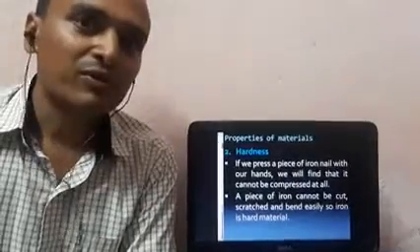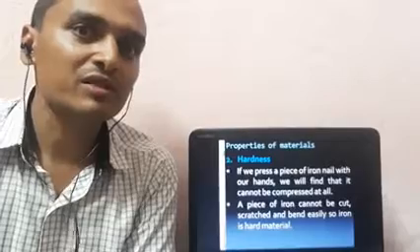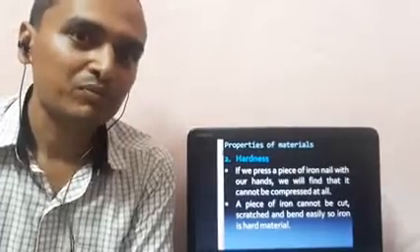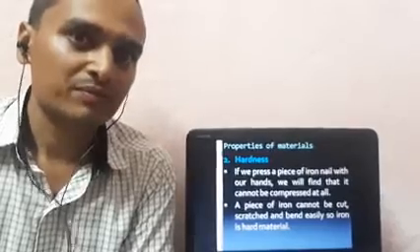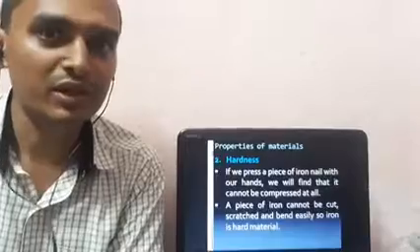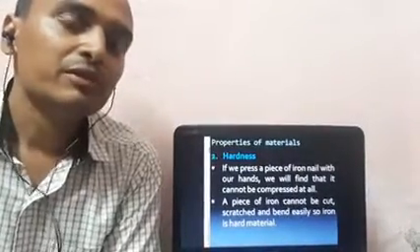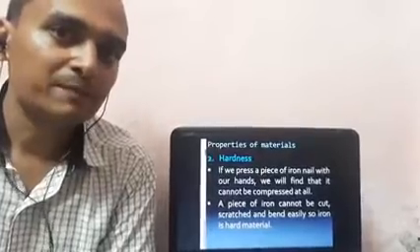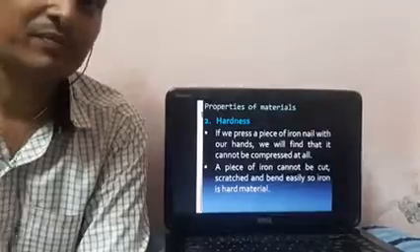Our chapter number 4, sorting materials into groups. In the last video, we discussed the properties of material, and the first property we discussed is appearance. And I have given some task also. I hope that all of you have done it. In this video, we will discuss the next important property, that is hardness.